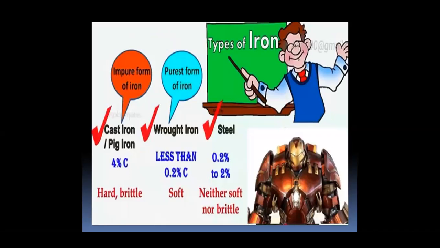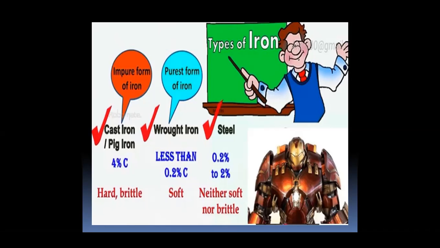Types of iron: the impure form of iron and the purest form of iron. Mainly there are 3 types of iron, that is cast iron, which is also known as pig iron, wrought iron, and steel. Cast iron or pig iron is hard and brittle, whereas wrought iron is soft.